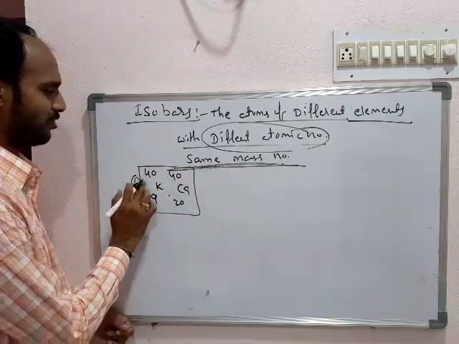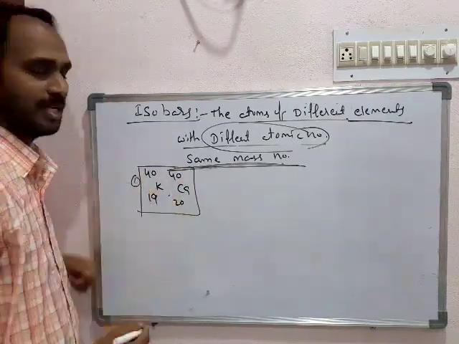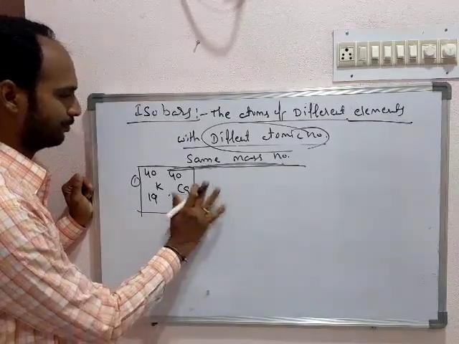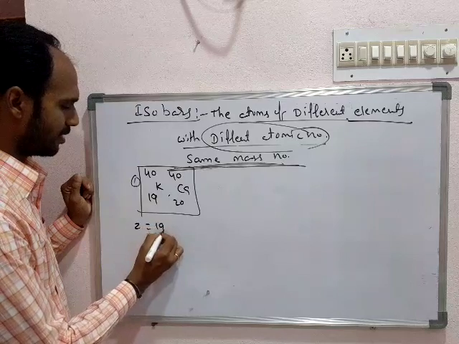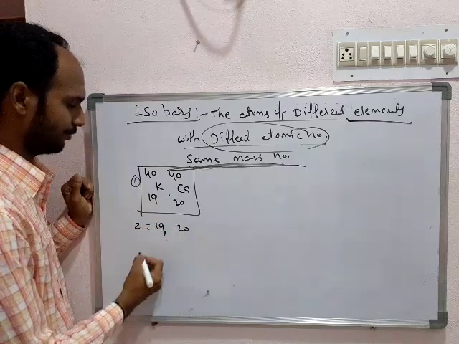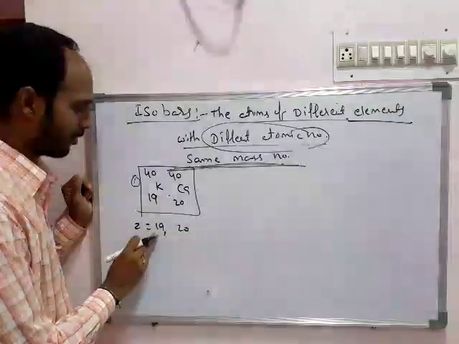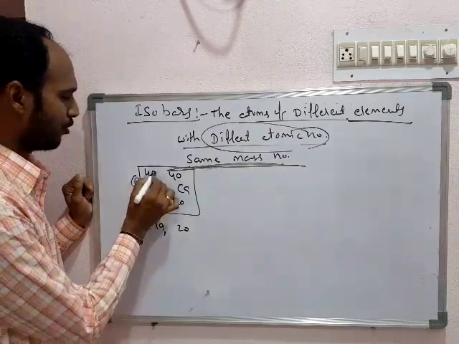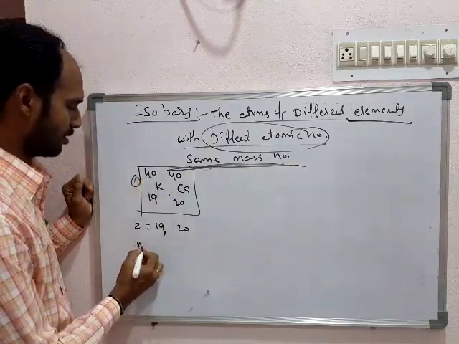Potassium-40 with atomic number 19, calcium-40 with atomic number 20. They are having atomic numbers 19 and 20, nothing but the number of protons is 19 and 20. But what is the number of neutrons?